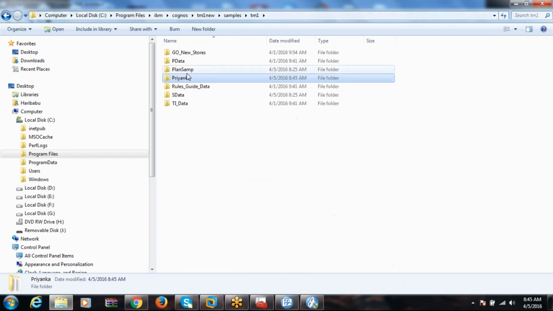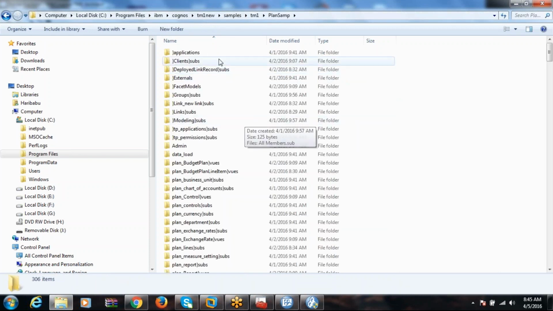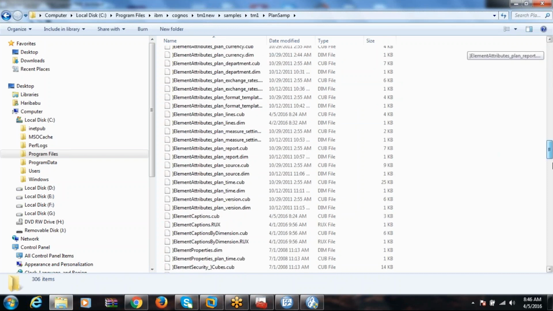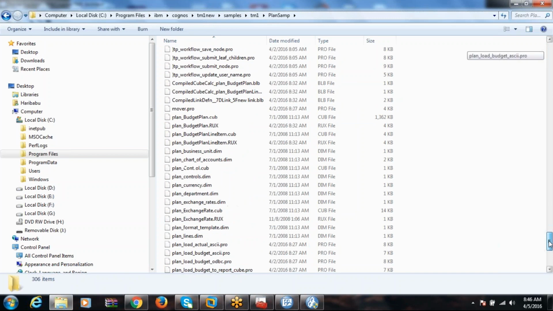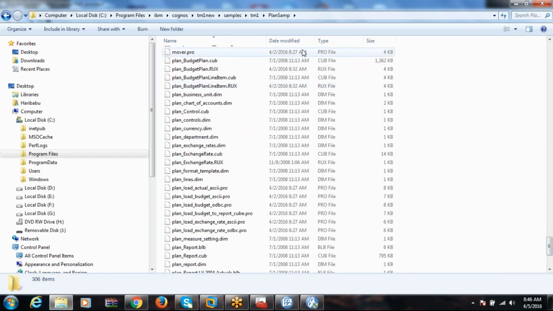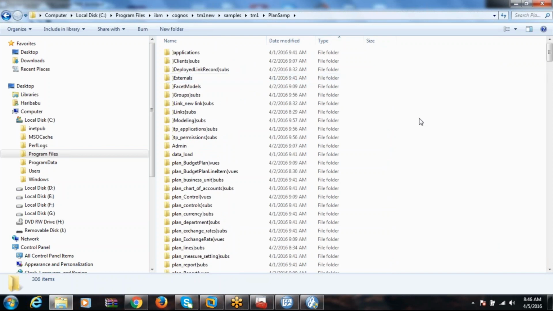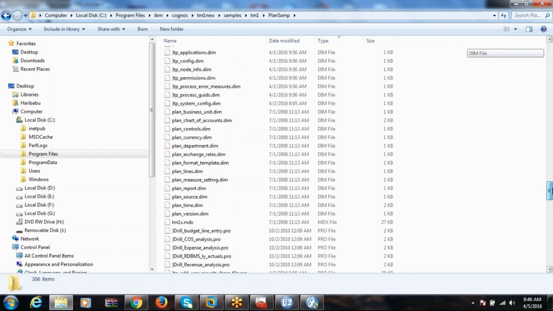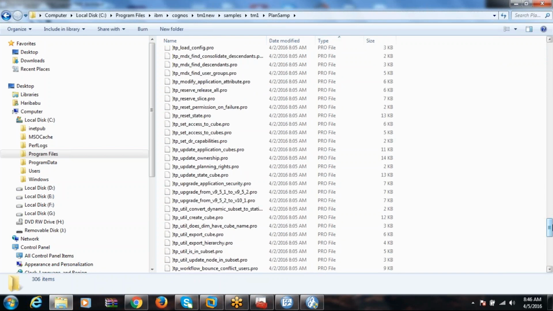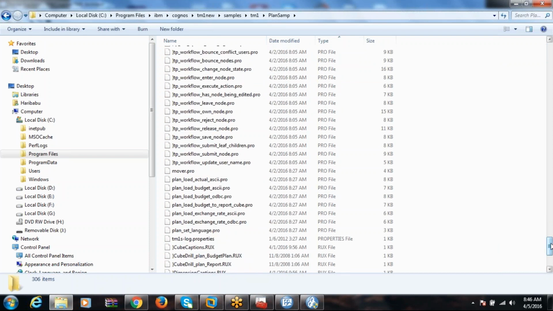For example, planning sample is there. By default, nothing will come, even in planning sample. They have created it and then gave it to you. For example, we want to give S1 location and all those things, right? One cube I want to copy paste. Okay. So that is what I am now going to tell you about our deployment. So for example, if you want to move our cube, yeah, please go ahead.